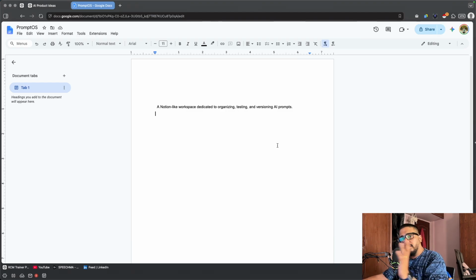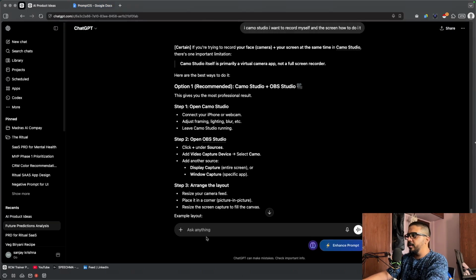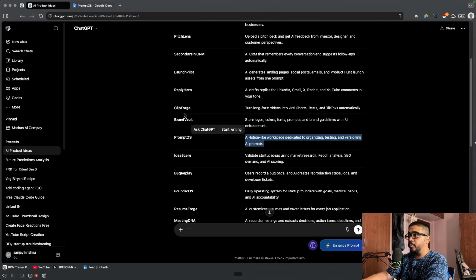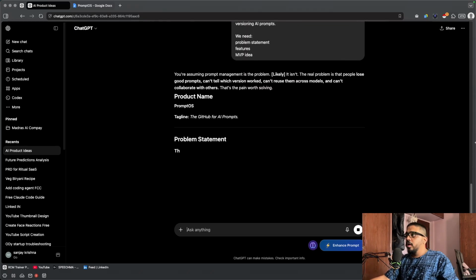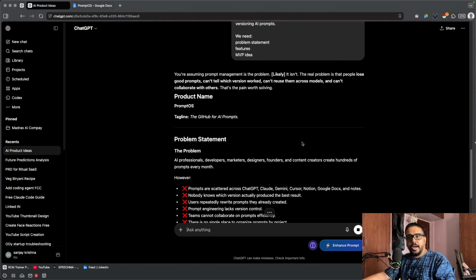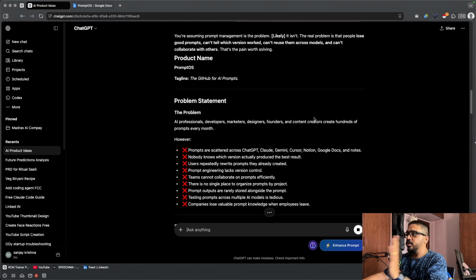So what are the things required to build an application? We need a problem statement, features, and an MVP idea. I'm going to give the product name to ChatGPT, and it's going to give me everything required. Let's go.